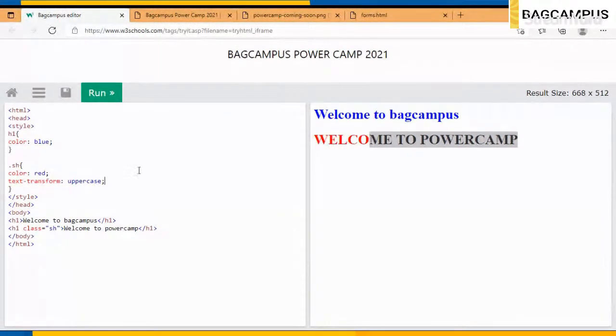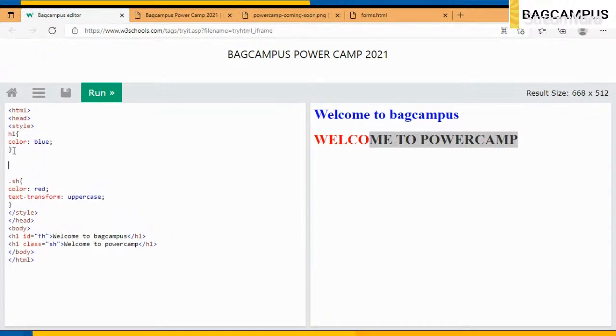You can just visit w3schools.com, and I'm using just the Try It portal of w3schools.com only, and you can practice various CSS styling parts. For example, I have to use this HTML tag and I have to code simple things. So I will just use an ID tag so that you can understand what the ID tag is. I will use f, h means first heading. So you can declare it with the simple hash and writing the name, and then